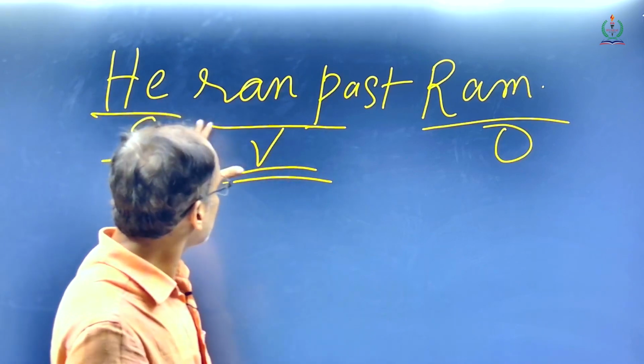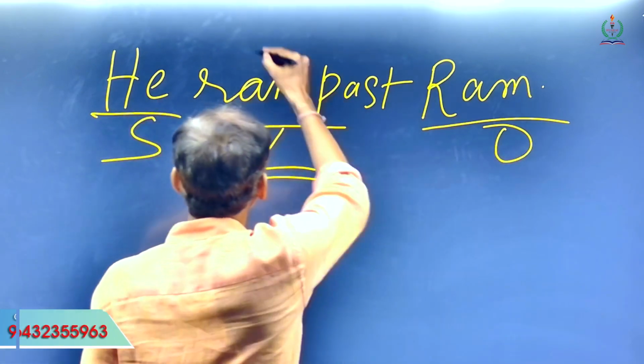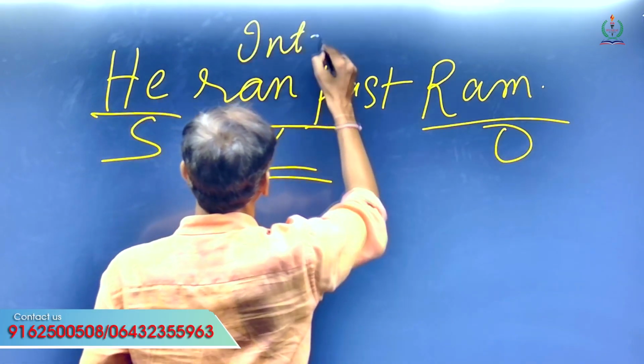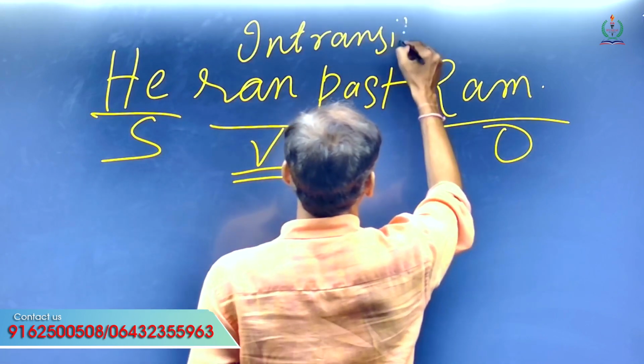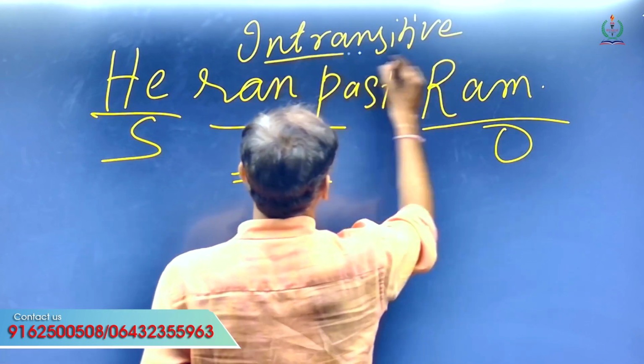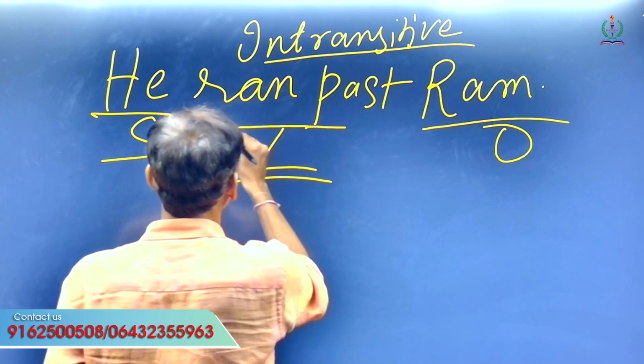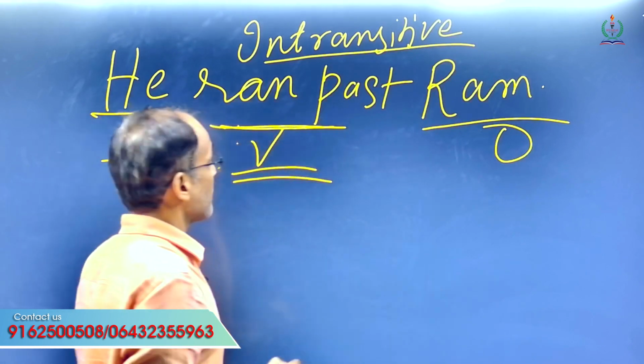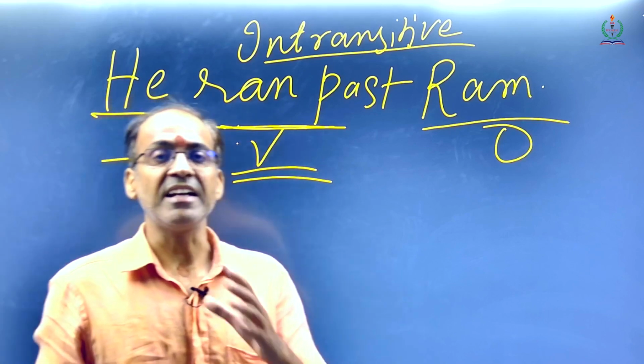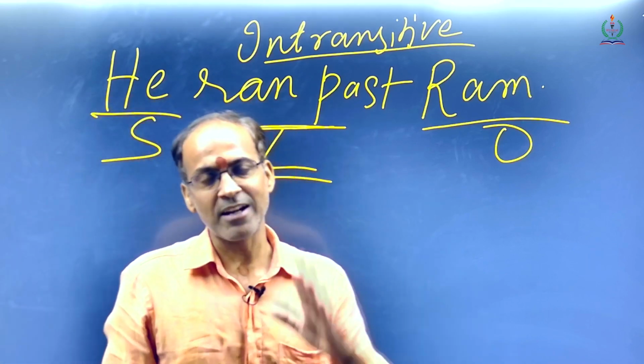Basically here he ran past Ram is intransitive because the action of the subject is independent of the object.